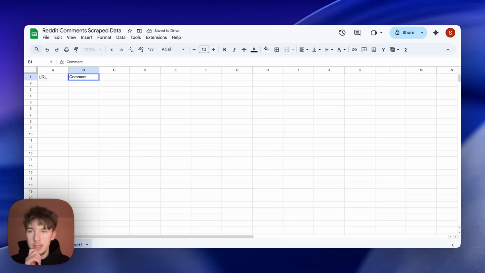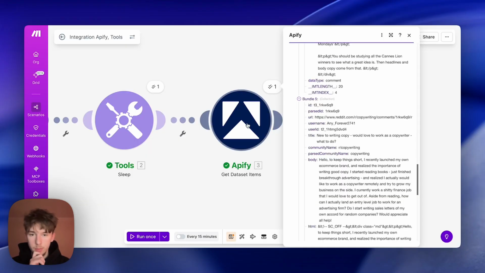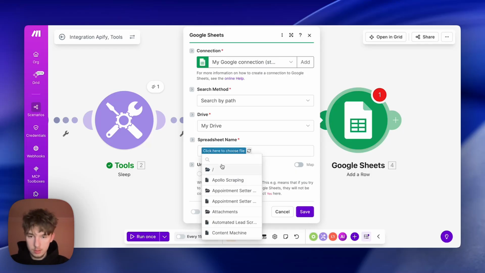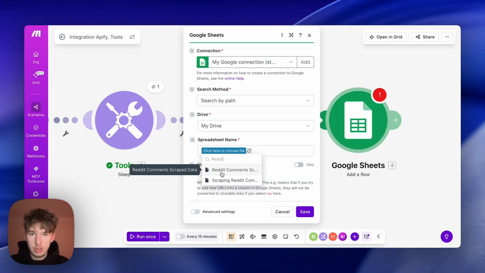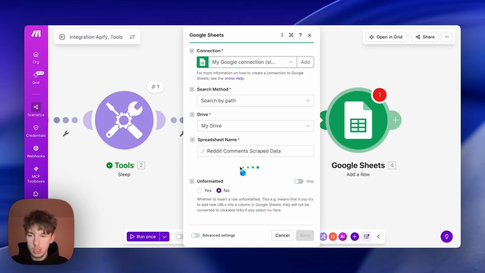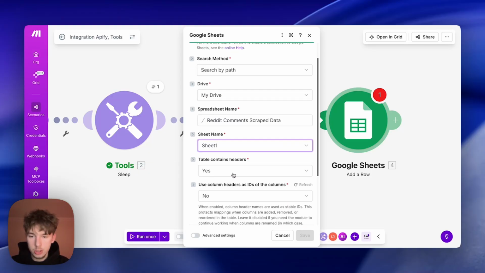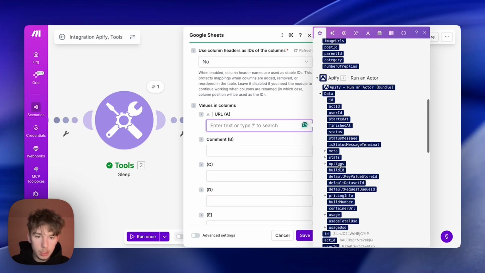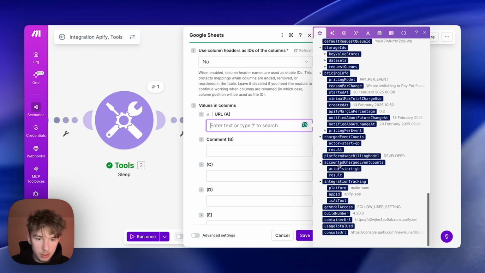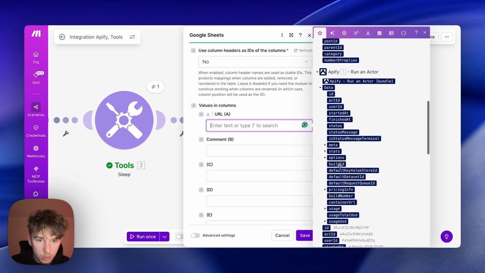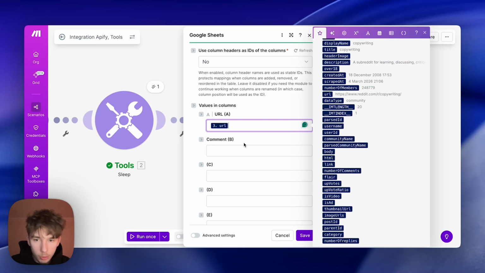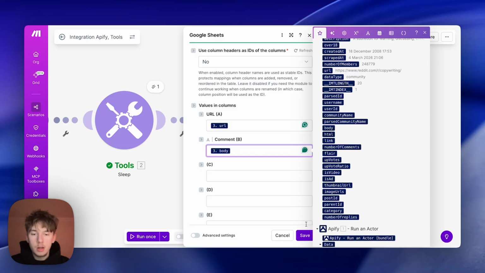And actually what we can do now is map this. So if we head back into make.com, go to Google Sheets, find the Reddit comment scraped sheet, amazing. That is the sheet we're using. We click on Sheet 1, and this should all be mapped, containing headers URL and comment. We'll scroll down, and we should be able to find it. URL, there we go. URL, comment, and we've got body. Perfect. All good to go.